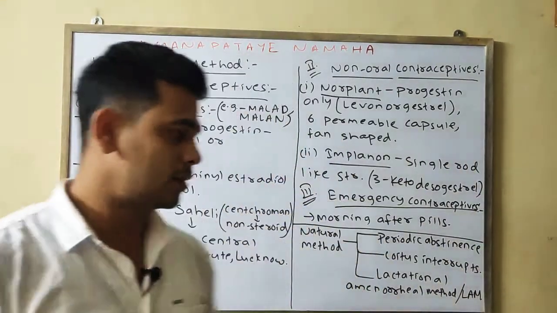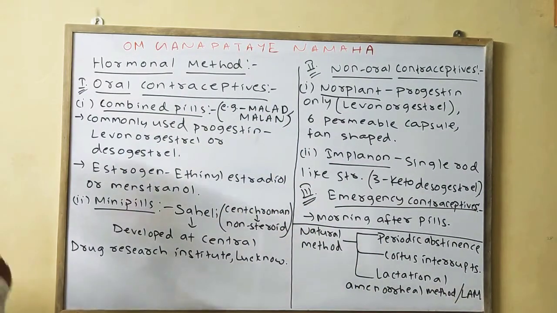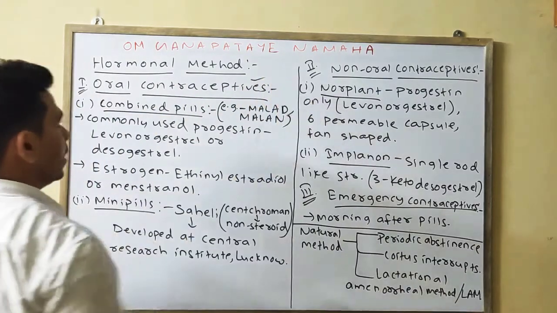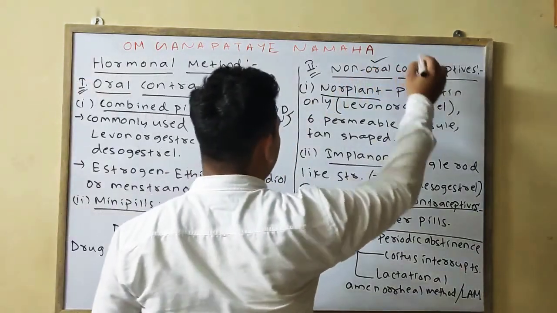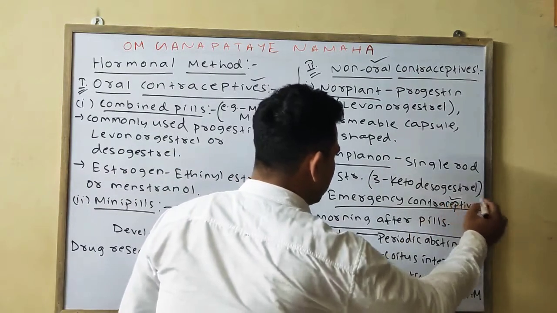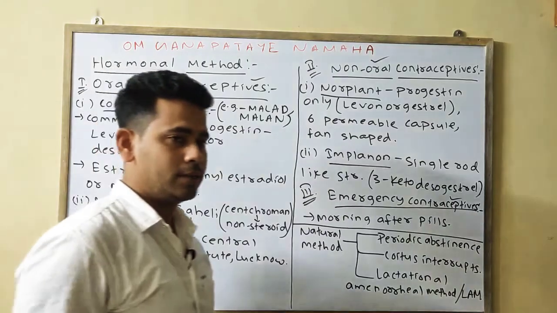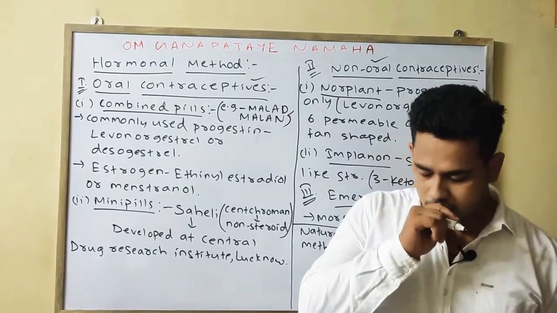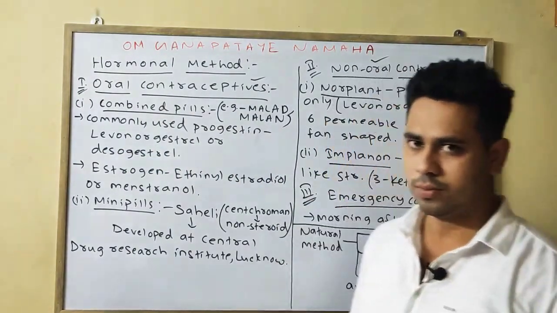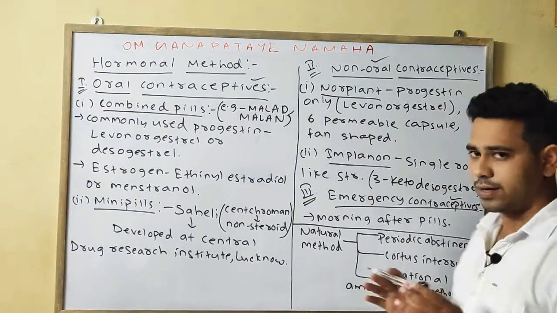Okay, hormonal method, as we know, it is of 3 types. One is your oral contraceptive, second one is your non-oral, and third one is your emergency contraceptive. Okay, further the oral contraceptive, it is of 2 types. One is your combined pill, other one is your mini pill. Simply I will try to tell in brief.